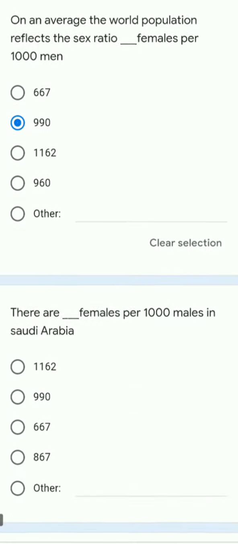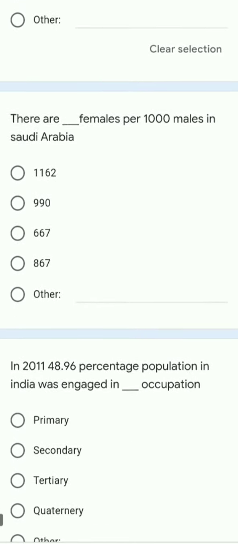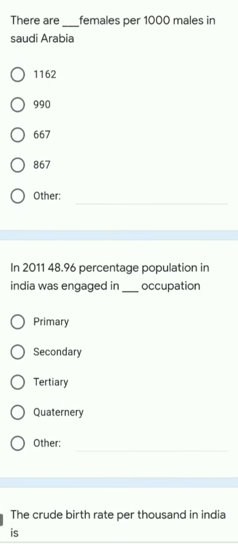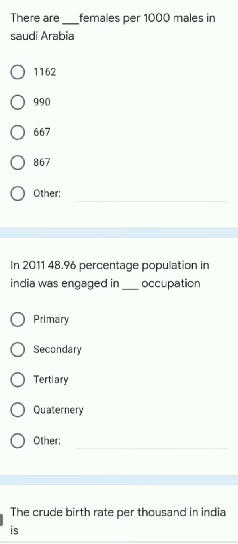Okay, let us move ahead with the next question. There are dash females per thousand males in Saudi Arabia. So we have to tell how many females are there per thousand males in Saudi Arabia. So the right answer here is 667.